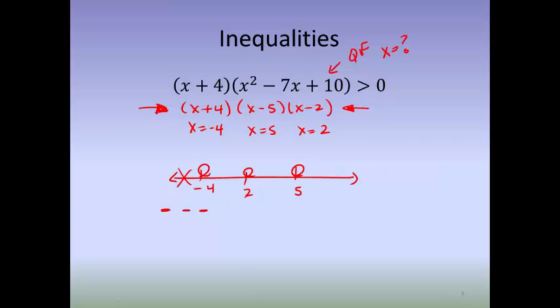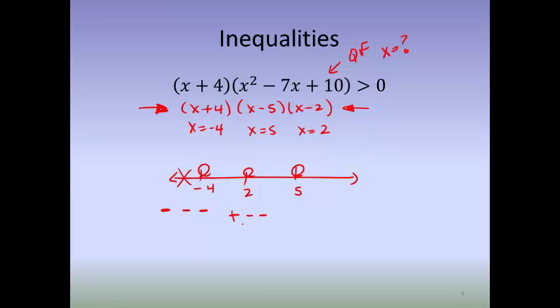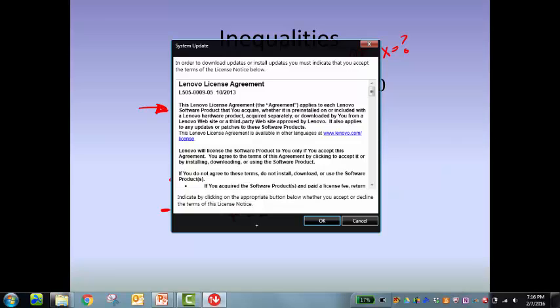Testing something between -4 and 2, I'm going to use 0. If I put a 0 in the first one, I get a positive, then I get a negative, and then I get a negative, but this actually works to my advantage. I want it to be greater than 0.